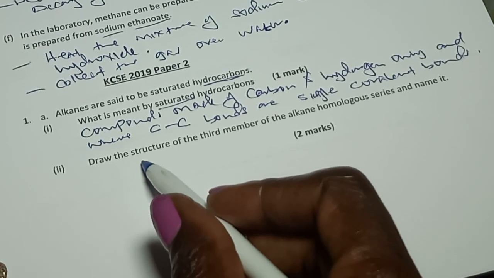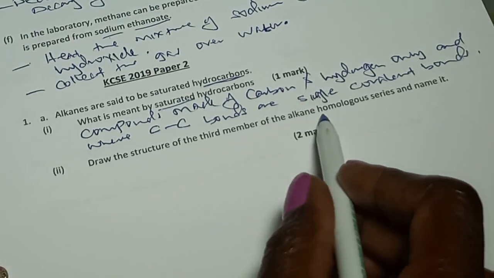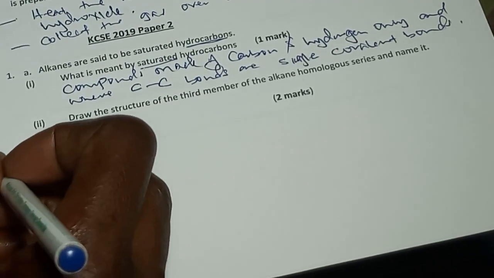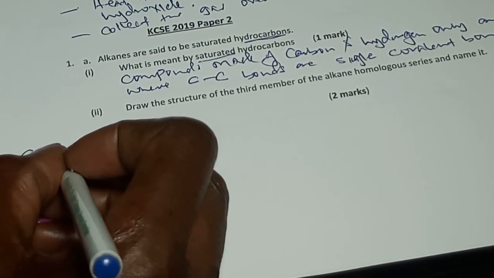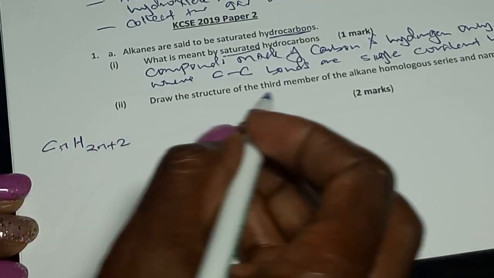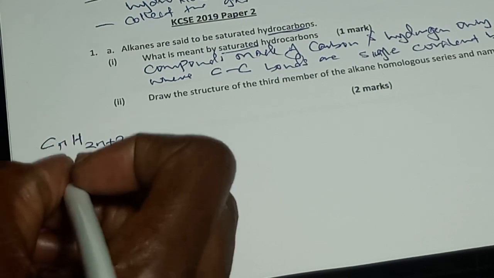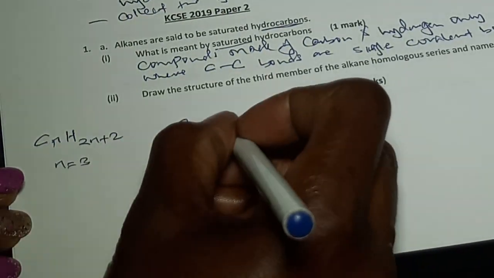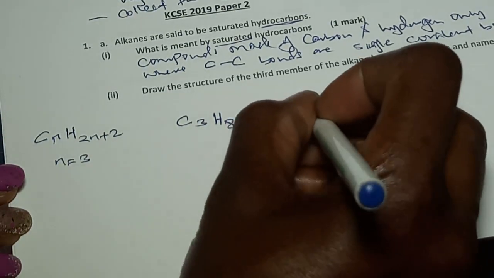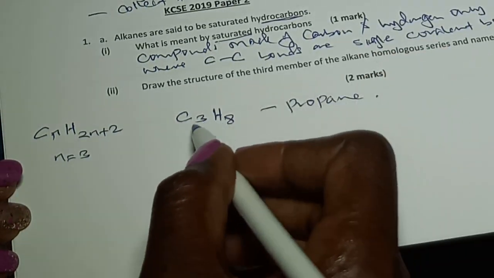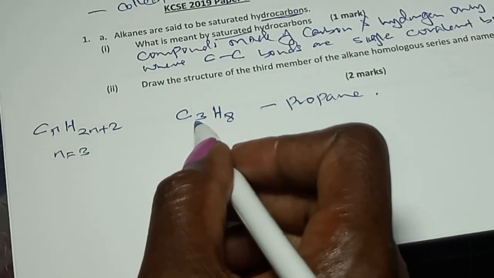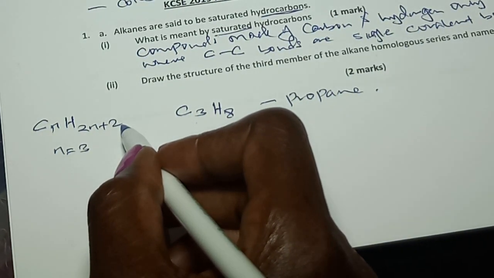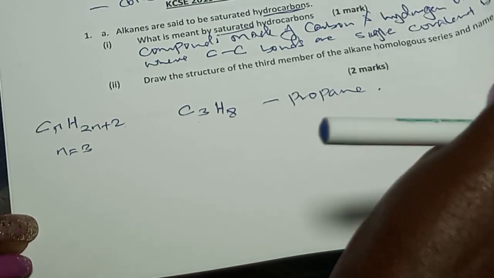Part 2, draw the structure of the third member of the alkane homologous series and name it. An alkane has a general formula of CnH2n plus 2. The third member where n is 3, so we'll have C3H8, which is 6 plus 2, and in this case it's called propane. So just note that you have n as 3 and you have general formula CnH2n plus 2. Let's go to another part.